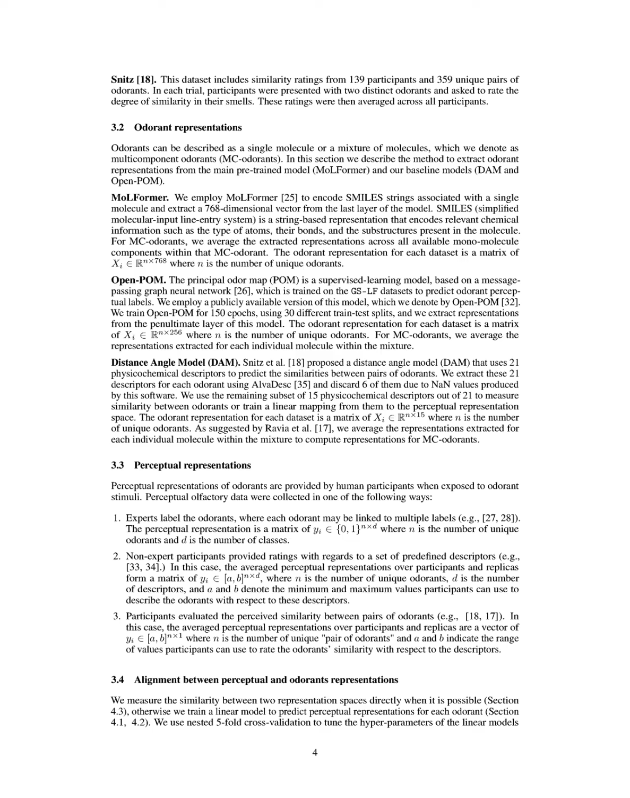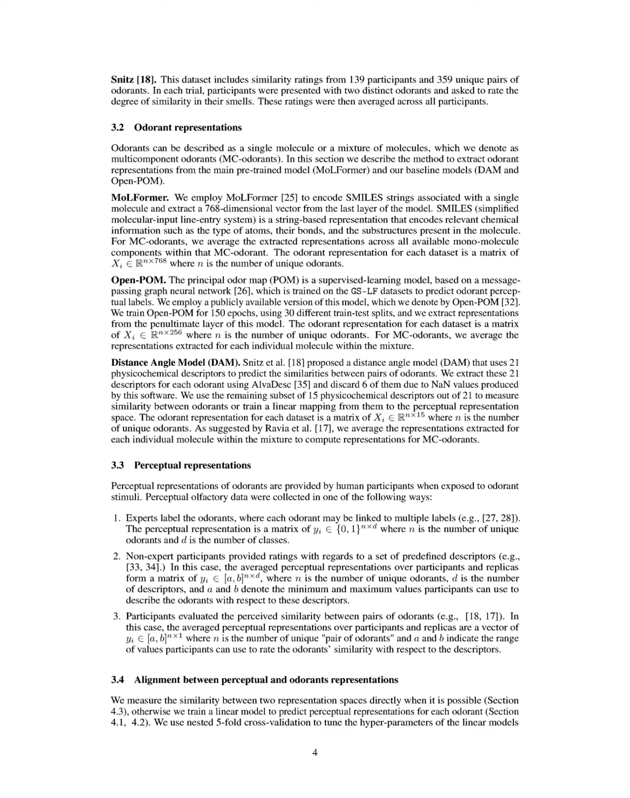The Mulformer model processes chemical structures by first encoding them using SMILES (Simplified Molecular Input Line Entry System) strings, which represent relevant chemical information such as atom types and bonds. Once the SMILES strings are inputted, the model extracts a 768-dimensional vector from the last layer of its transformer architecture. For multi-component (MC) odorants, the model averages the extracted representations across all individual monomolecule components within the mixture.